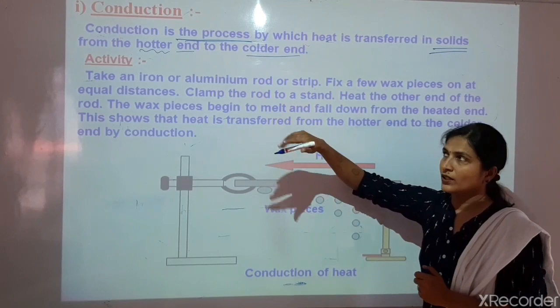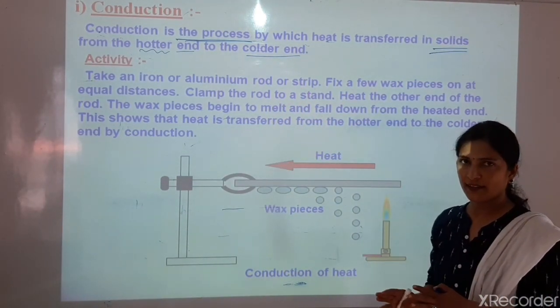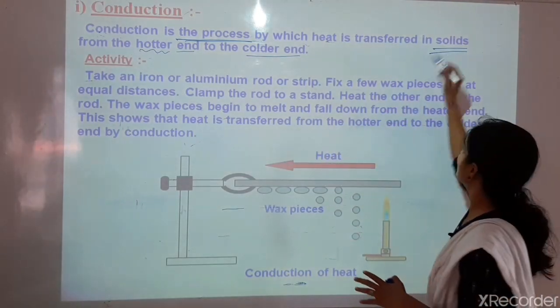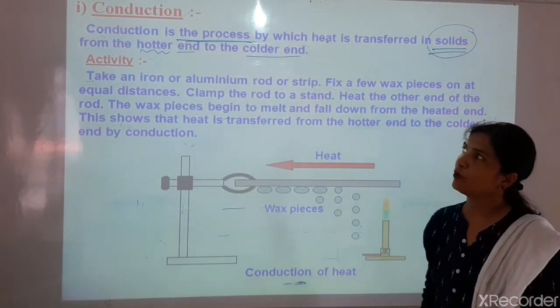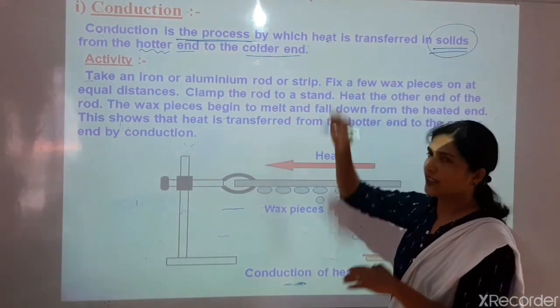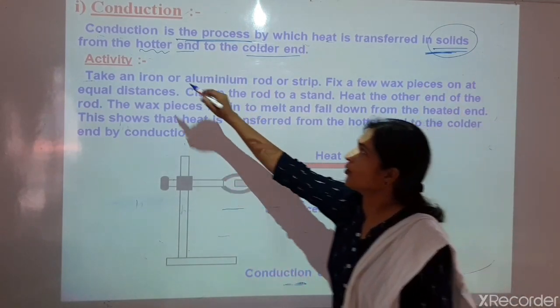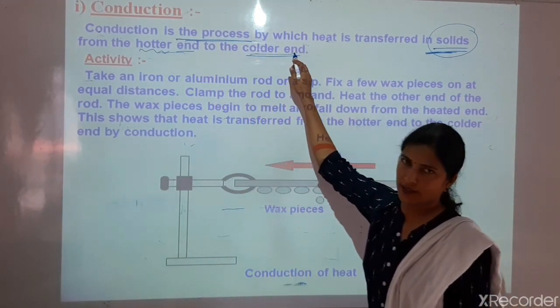So conduction is the method or way of heat transfer, but it takes place in solid objects. This is the most important point. Conduction is the process by which heat is transferred, but where? In the solids. And how? From hotter end to colder end.